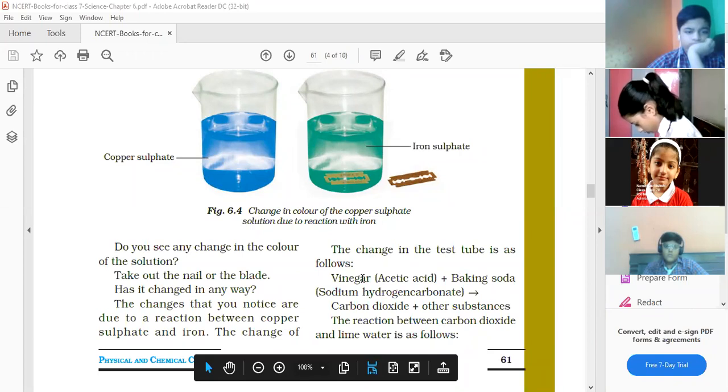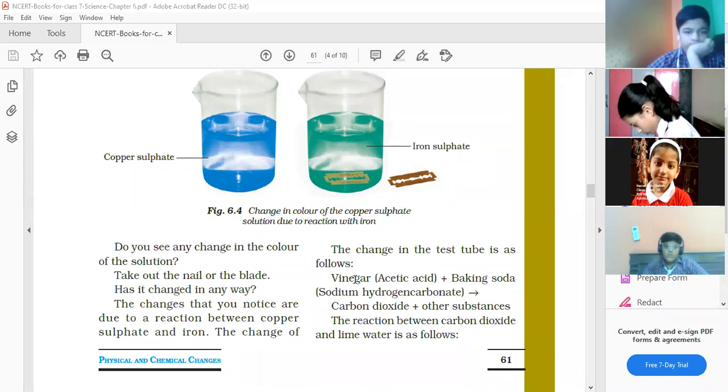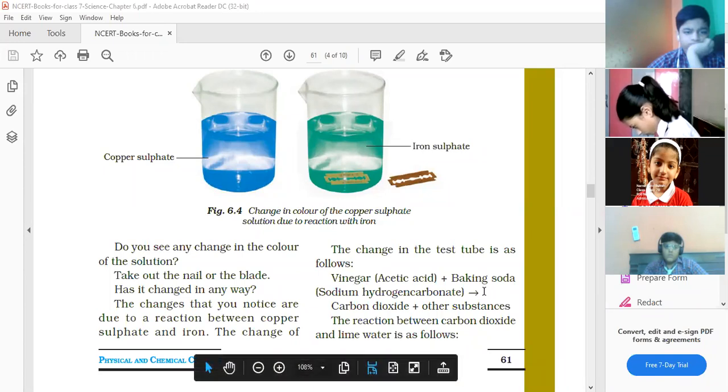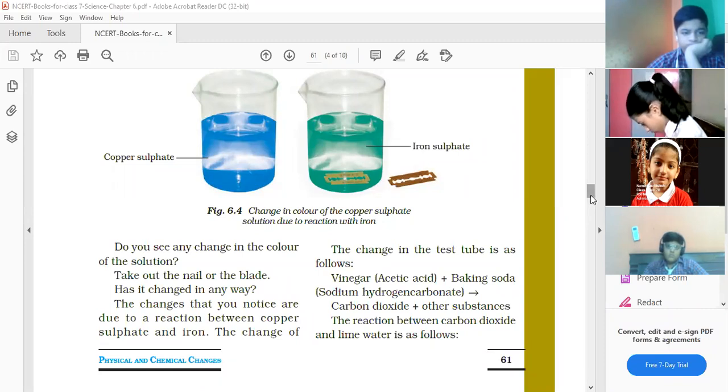Children, you can do this activity at your home. Vinegar is present at your home. Maximum of you must be having it, and even the baking soda. When you mix both, what happens? Carbon dioxide gas will be produced. This is again an example of a chemical change. Now, carbon dioxide will be produced.